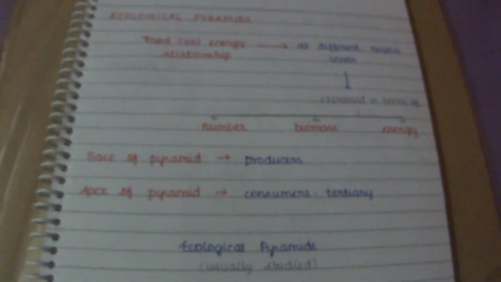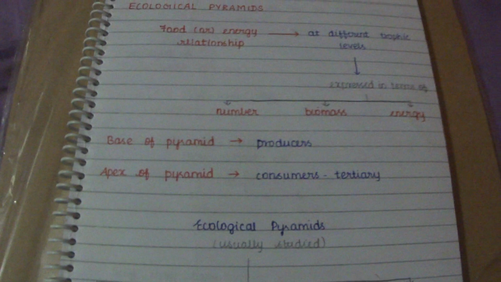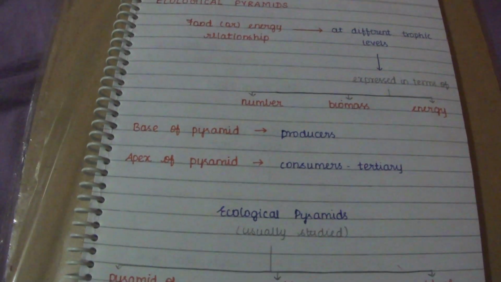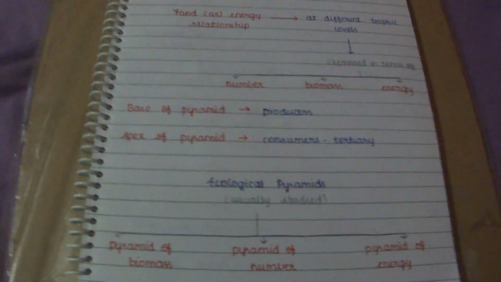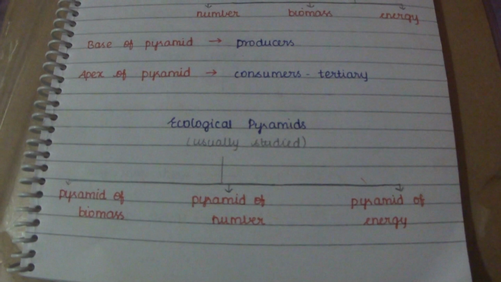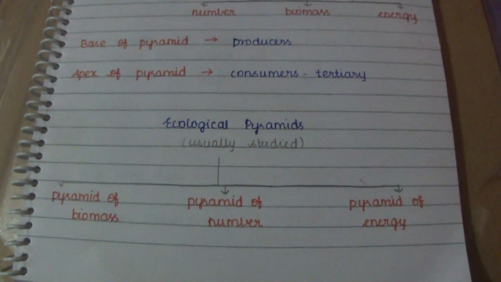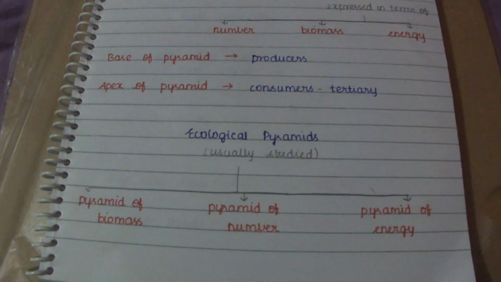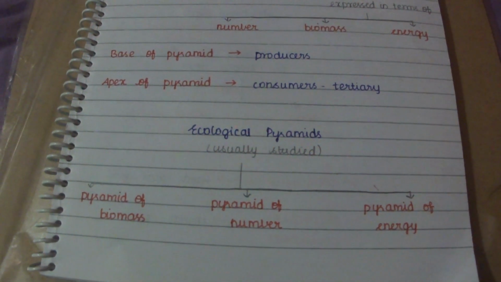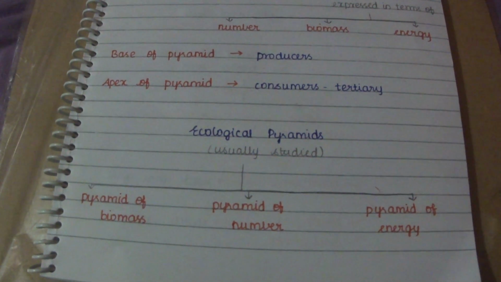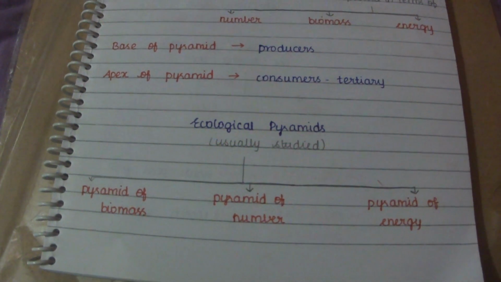The base of the pyramid is taken as the producers and the apex of the pyramid is taken as the top consumers, that is, the tertiary consumers. Ecological pyramids are usually studied under three categories: pyramid of number, pyramid of biomass and pyramid of energy.